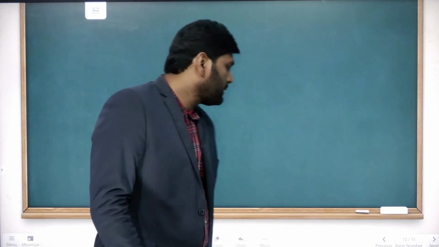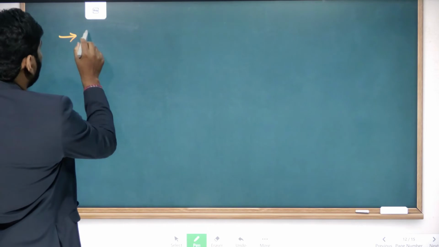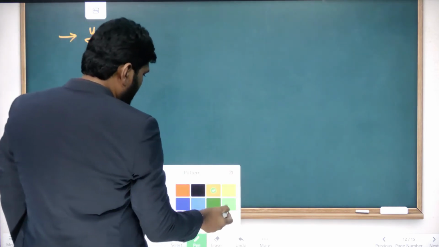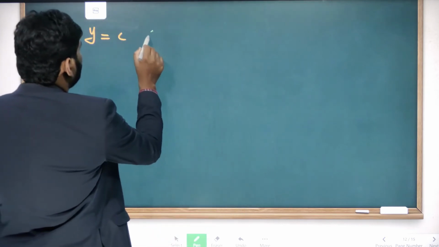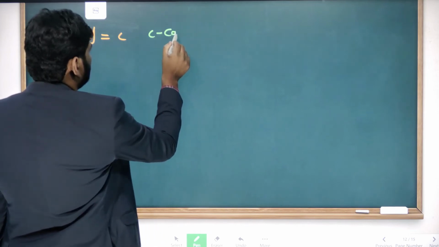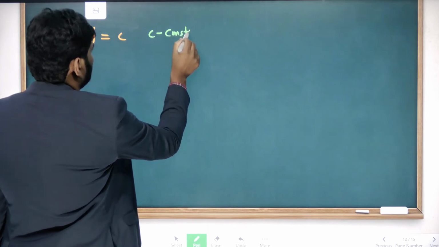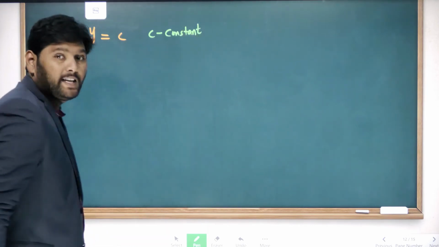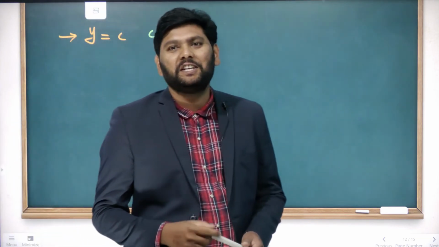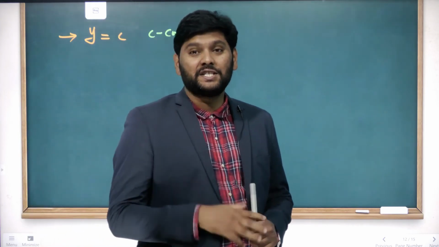Another formula is, let me take y is equal to c directly. Y is equal to c. Here c is a constant. What is c here? It is a constant. Now the constant differentiation. See here, a constant is a constant, it can't change.